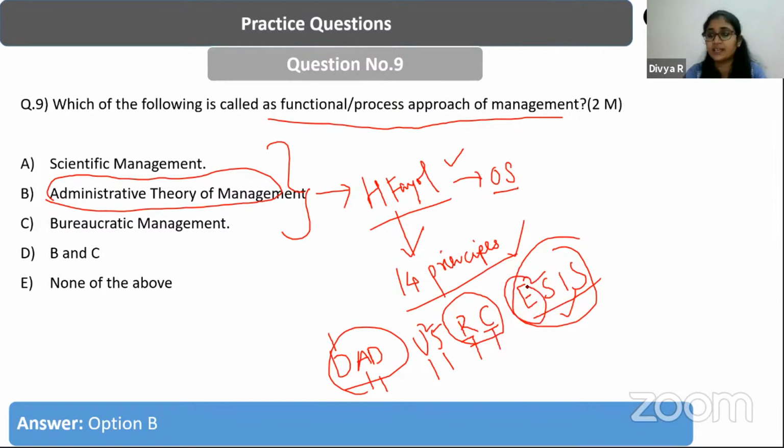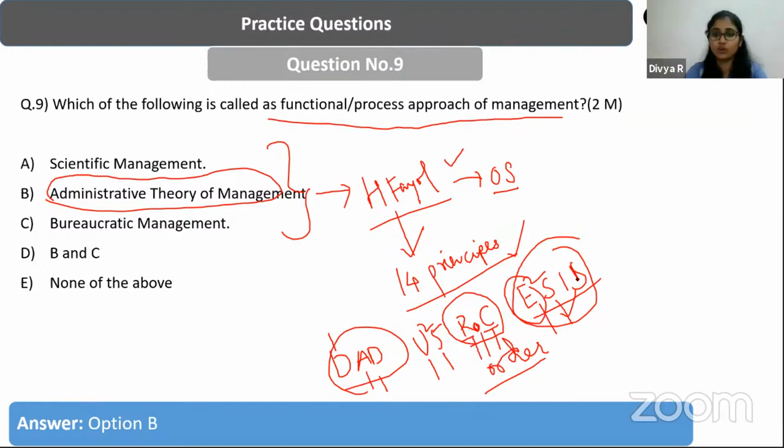Then we have two E's here. One E talking about... I think there is one more. You can just remember it as ROC, because I just forgot one more thing, that is order. So DAD going to US and getting ROC through this in an easy way, right? E standing for equity and E for esprit de corps, and again S standing for stability, and I standing for initiative.